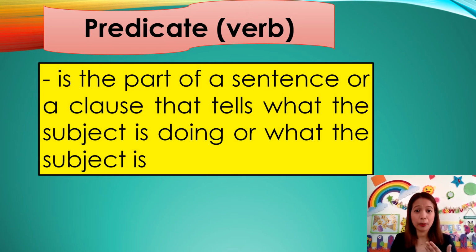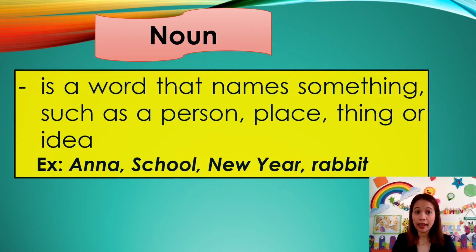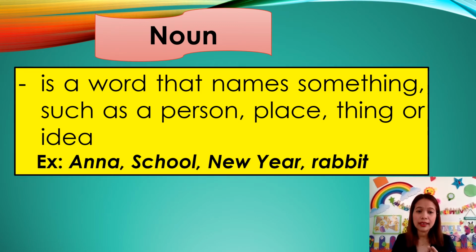Predicate is the part of a sentence or a clause that tells what the subject is doing or what the subject is. The noun is a word that names something such as a person, a place, a thing, or an idea. For example, Anna, New Year, school, rabbit.